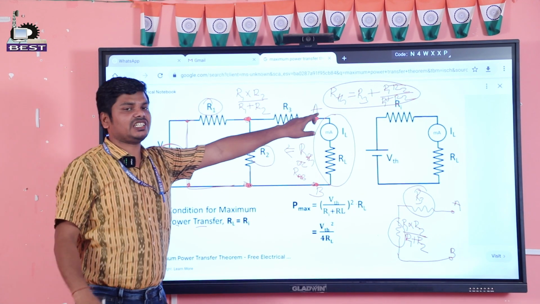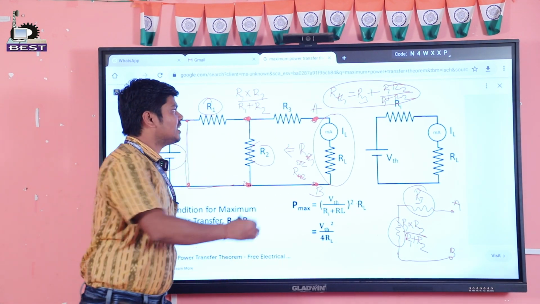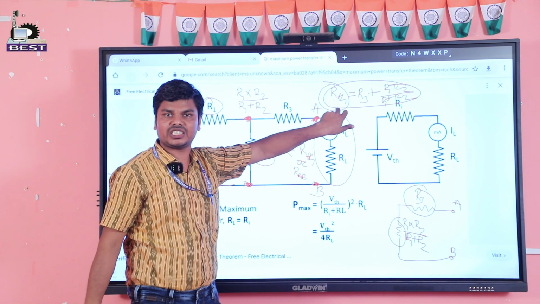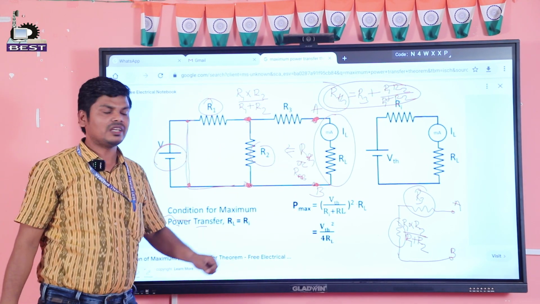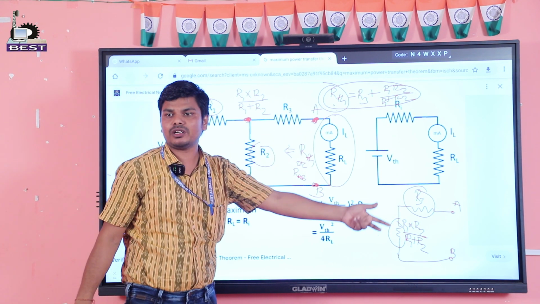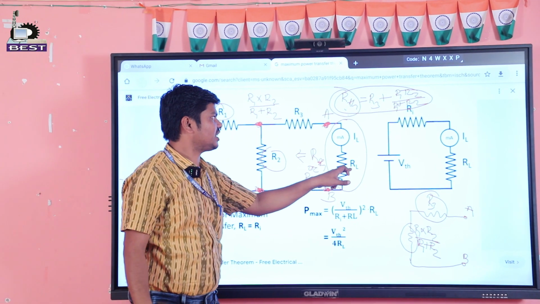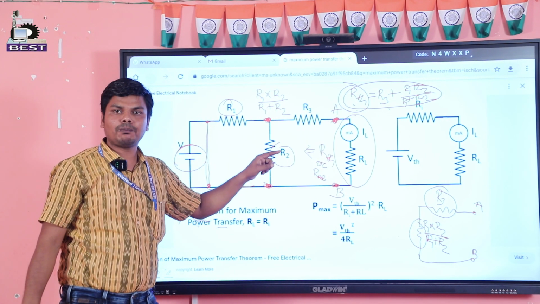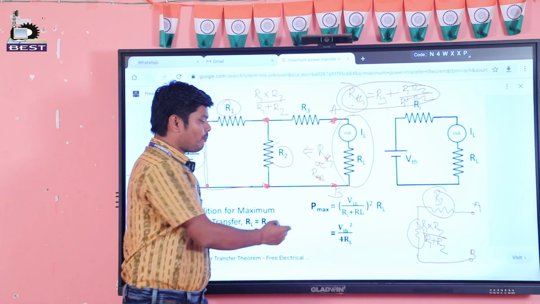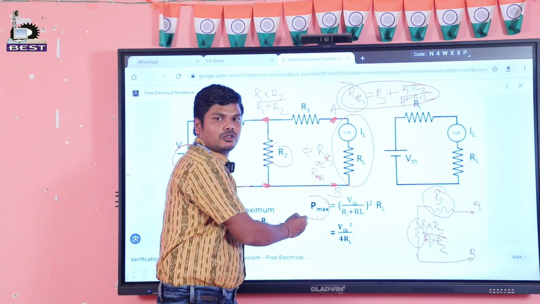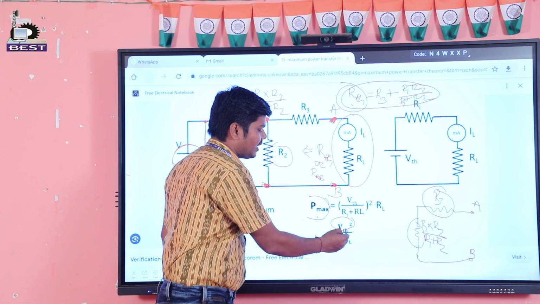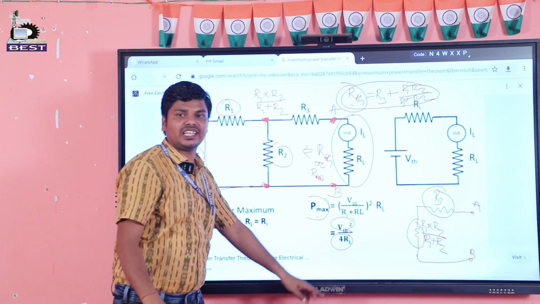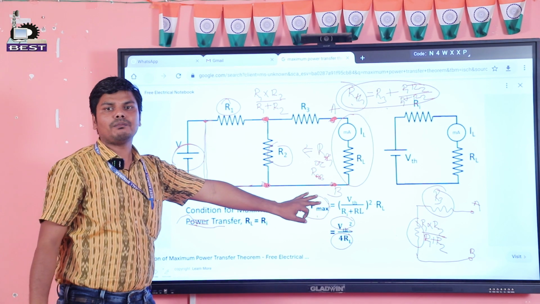The Thevenin's resistance is considered as the source resistance. Since we get the source resistance, in the maximum power condition the source resistance is equal to the load resistance. The load resistance will be this much. After getting the load resistance, we can calculate the maximum power, that is P max is equal to VTH square divided by 4 into RL. That means VTH.